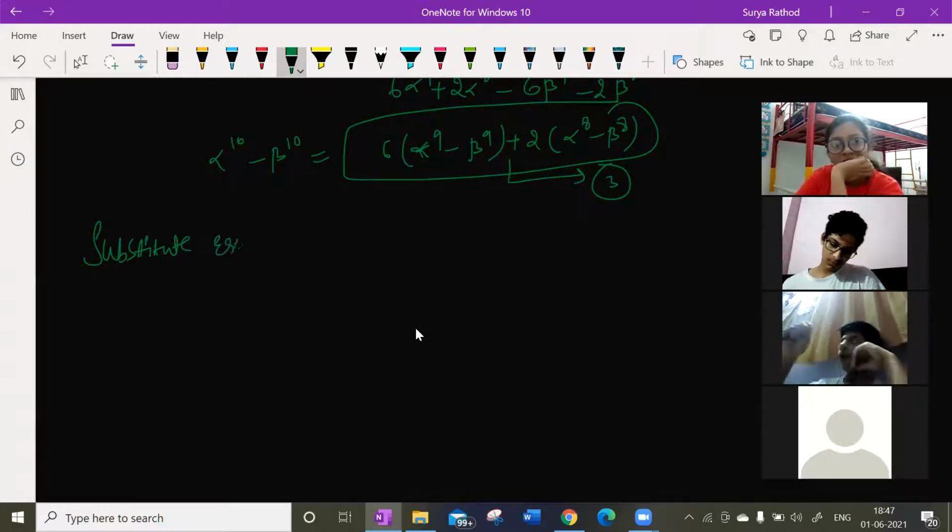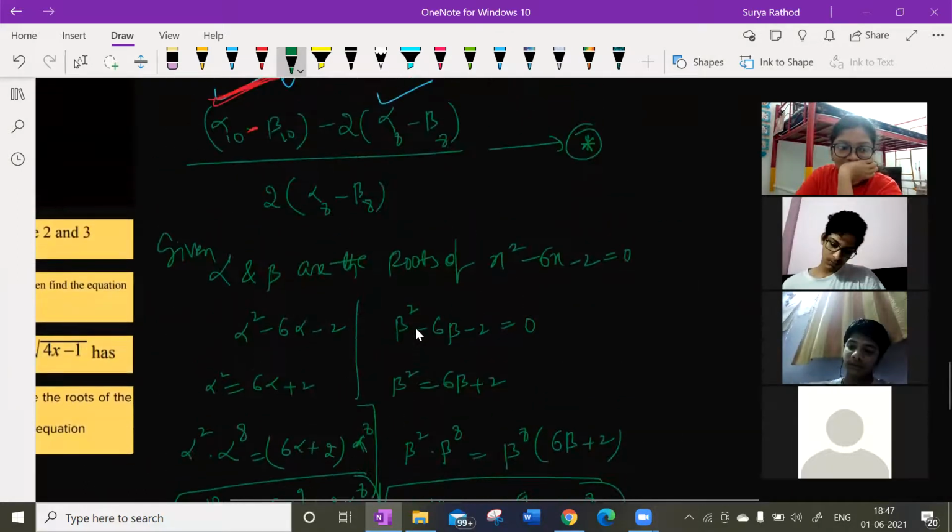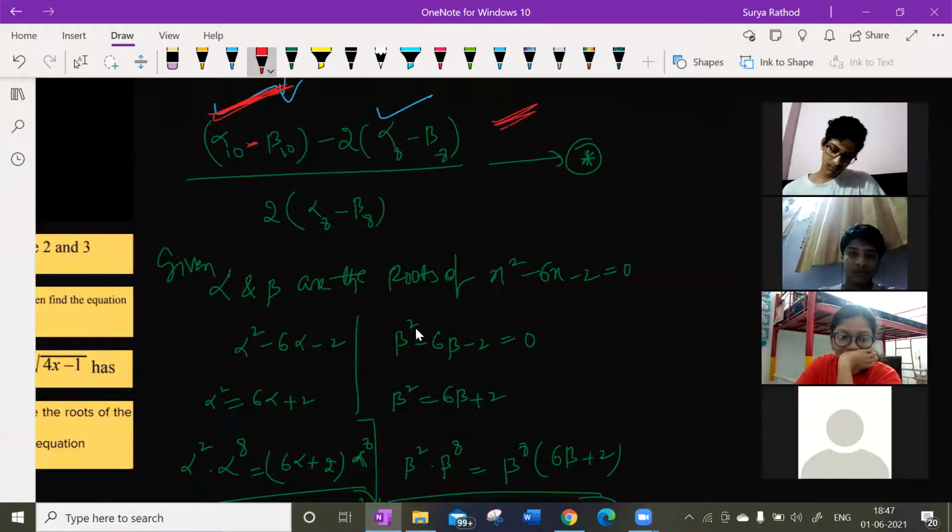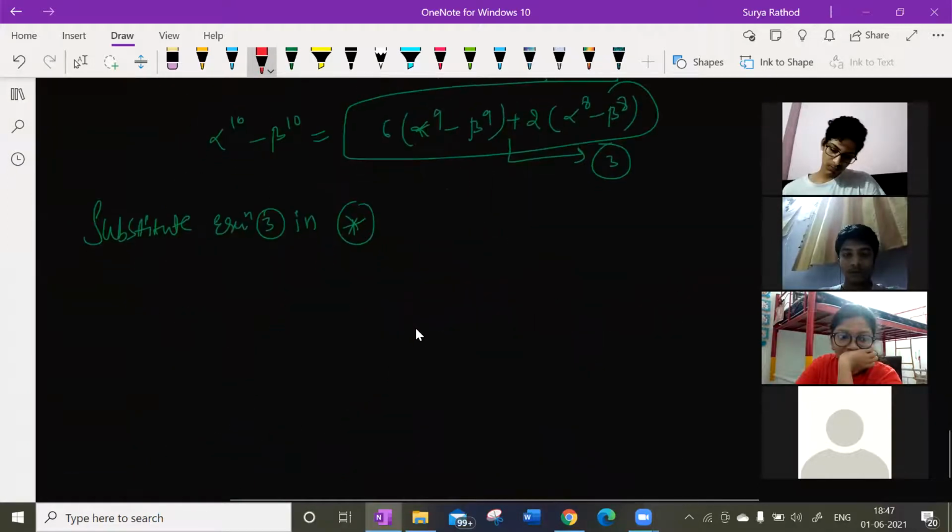Substitute the third equation in the star equation. What was my star equation? Look at this here, this was my star equation. So alpha 10 minus beta 10, let us substitute over there. Right, what am I going to get now?